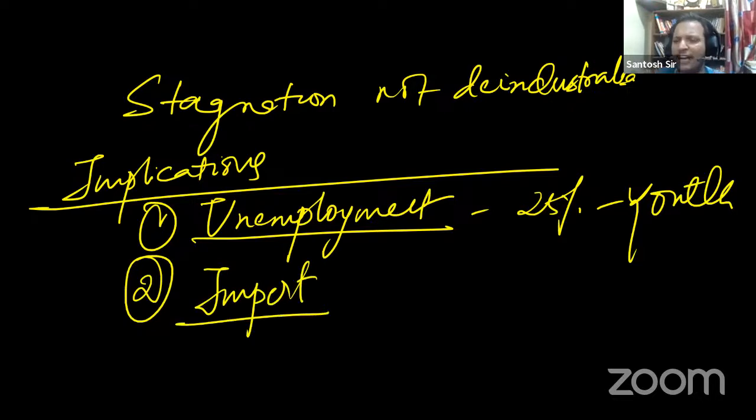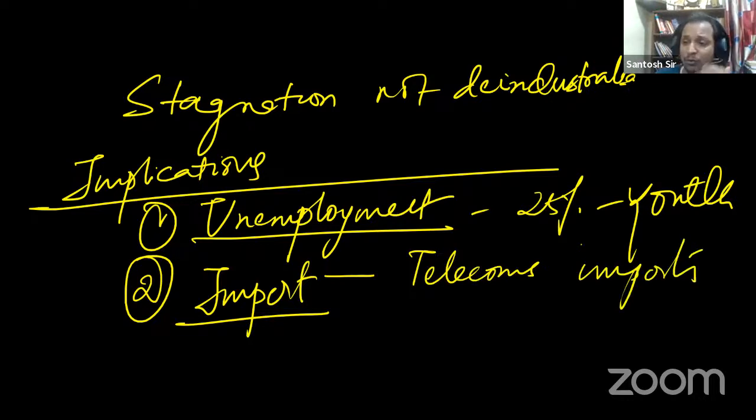Because our manufacturing sector is not growing, we import a lot of manufactured goods. Like recently, you see the laptops. The government has banned import of laptops and all that. We are importing a lot of telecommunication goods. We are import dependent because of lack of manufacturing.